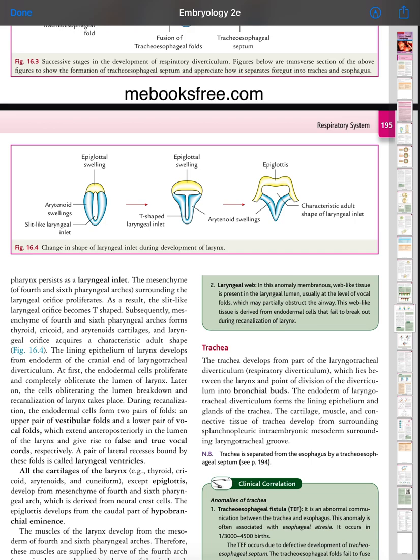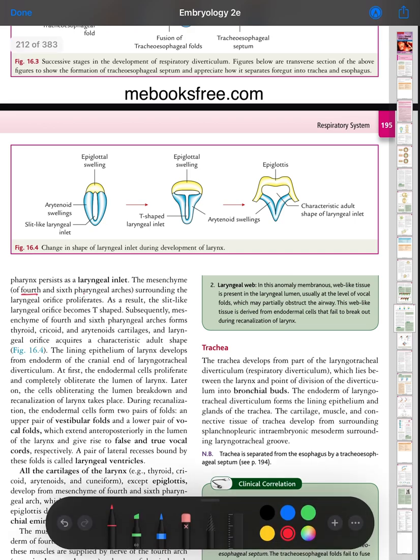The mesenchyme of the fourth and sixth pharyngeal arches surrounding the laryngeal orifice proliferates. As a result, the slit-like laryngeal orifice becomes T-shaped. Subsequently, the mesenchyme of the fourth and sixth pharyngeal arches forms the thyroid, cricoid and arytenoid cartilages, and the laryngeal orifice acquires its characteristic adult shape. The lining epithelium of the larynx develops from endoderm of the cranial end of the laryngotracheal diverticulum.